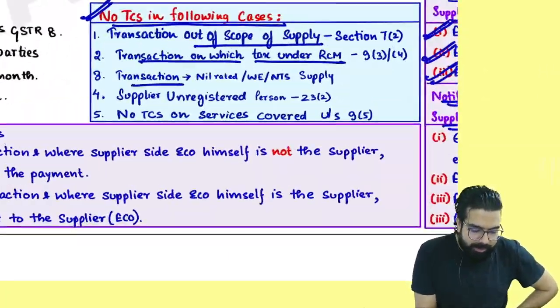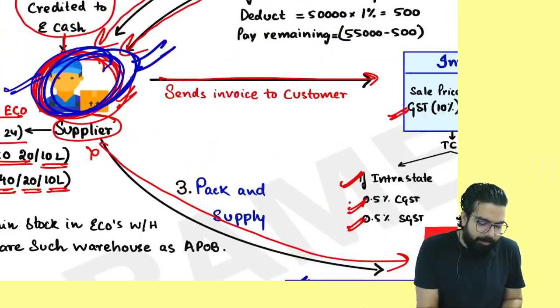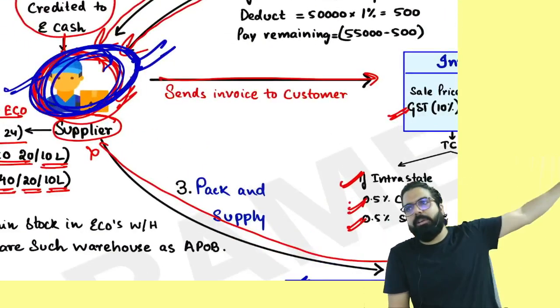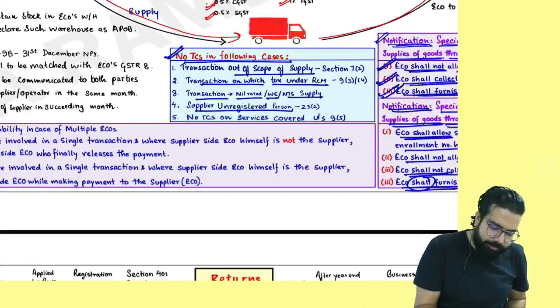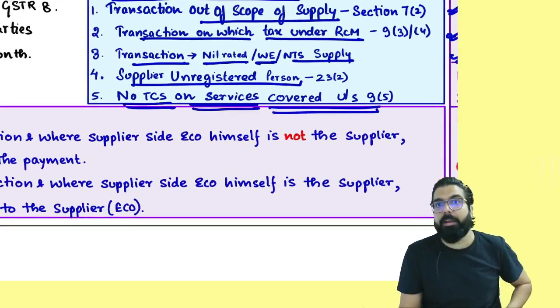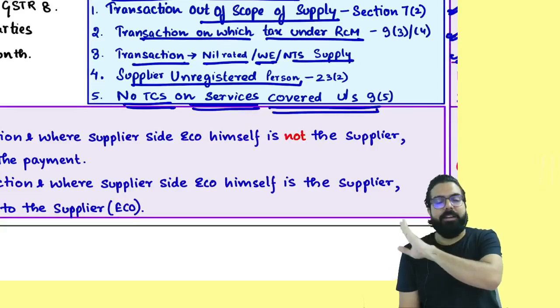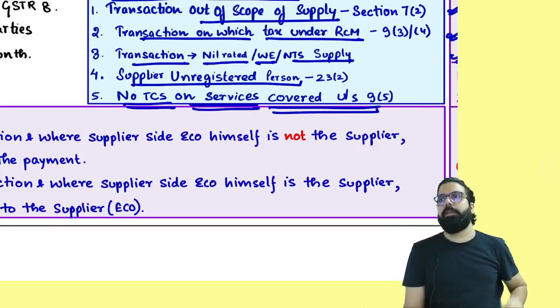Next, transaction is nil rated, wholly exempt, or non-taxable: no TCS. Supply by an unregistered person: they will not deduct any TCS. No TCS on the services which are covered under section 9(5). If the service is covered there, TCS provisions are not applicable.